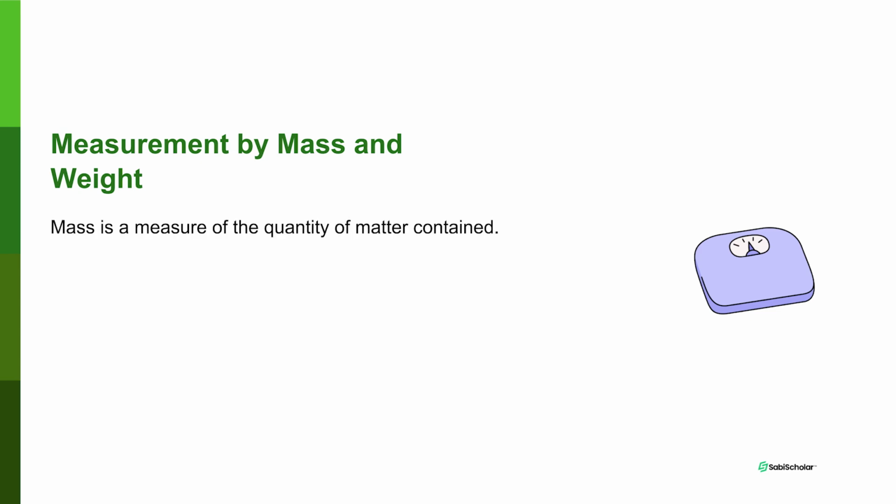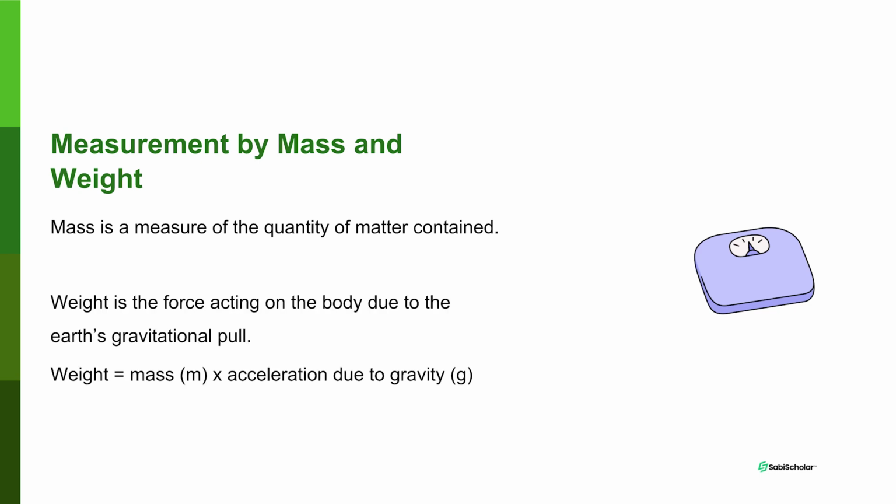Mass is a measure of the quantity of matter contained. Mass tells us the amount of matter that is present in a body. Weight, on the other hand, is the force acting on the body due to the Earth's gravitational pull. Please note that weight is a force. While mass is a measure of the quantity of matter contained in a body. So weight is directly related to mass as given by this equation: weight is equal to the mass multiplied by the acceleration due to gravity.